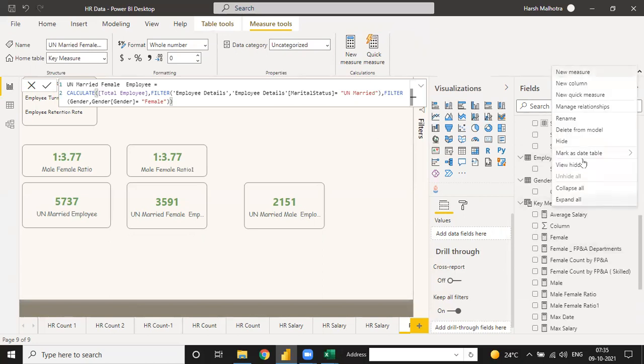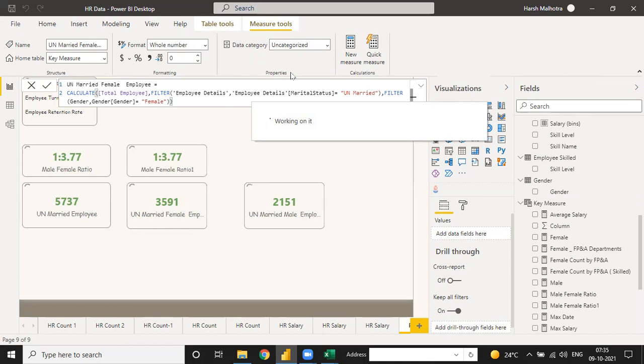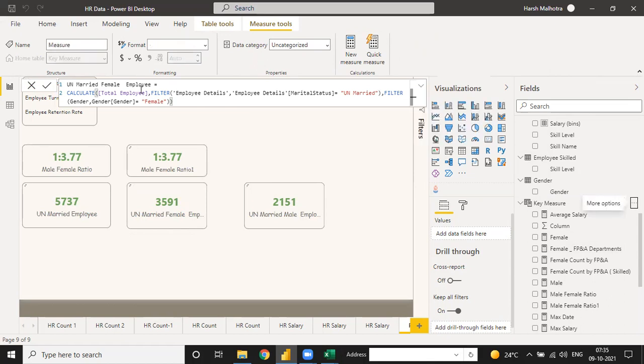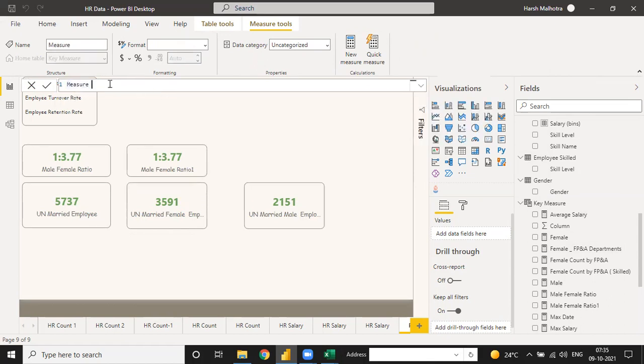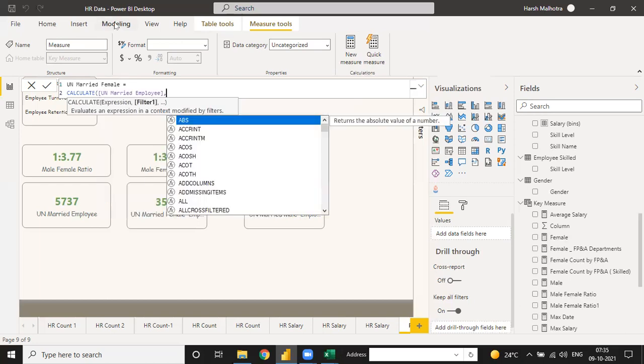Let me tell you. New measure. And right now we are using unmarried female. And in the same way, we are using calculate. So instead of total employee, why should we not calculate unmarried employee?